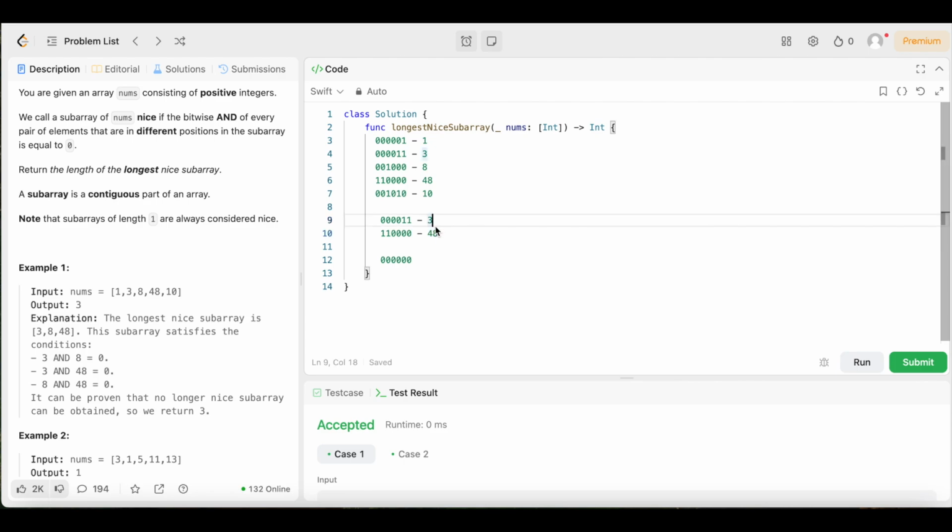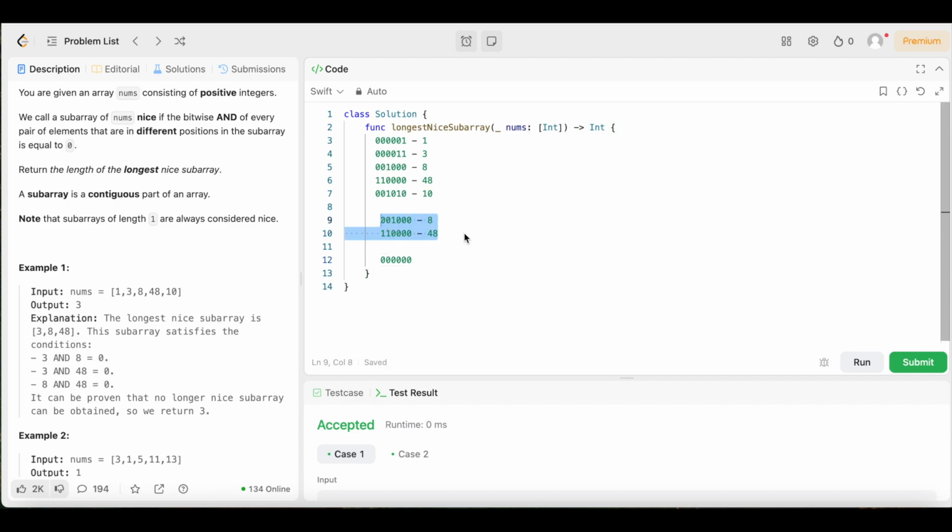Now we need to do 8 and 48. So let's change this to the 8. Okay, so now let's compare 8 and 48. 0 and 1, it's going to give us a 0. 0 and 1, it's going to give us a 0. 1 and 0, 0, 0, 0, 0. So it would be 0, 0, 0. And once again, you can see 8 and 48 give us a 0.